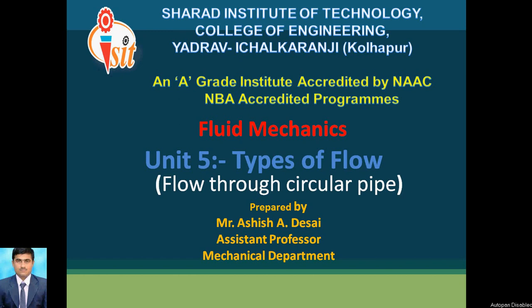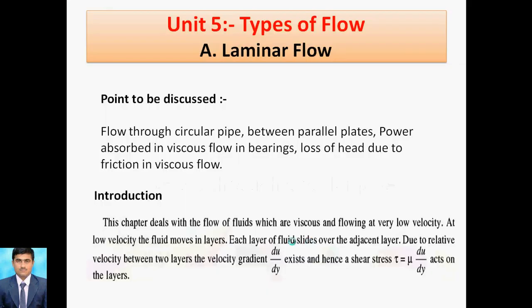Today we are going to discuss unit number 5, types of flow. In that content we are going to discuss the flow through circular pipe. First of all we will discuss the points to be discussed in this chapter. The first point is flow through a circular pipe, then flow through parallel plates, power absorbed in viscous flow in bearings, and loss of head due to friction in a viscous flow. These are the points we will discuss in laminar flow.